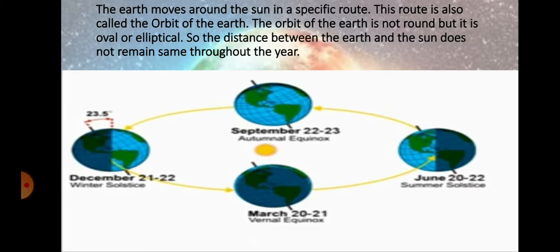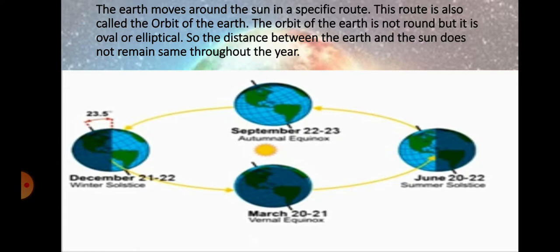The orbit of the earth is not round. You can say it is not round, it is oval shape, or elliptical also you can say. This route is of oval shape. So the distance between the earth and the sun does not remain the same throughout the year. You can see on your screen the distance from the sun is not the same. When it comes to September and March, the sun is near the earth. When it goes to June and December, it will be far away from the earth.